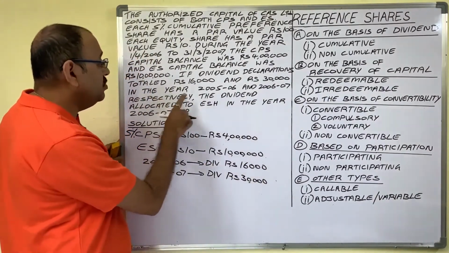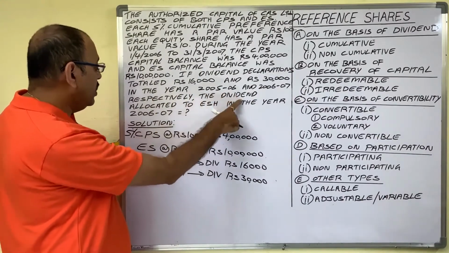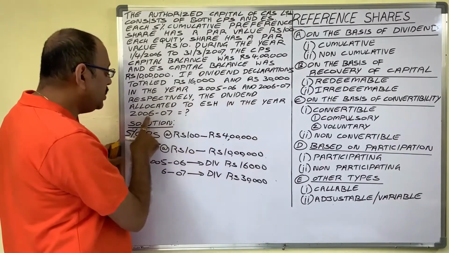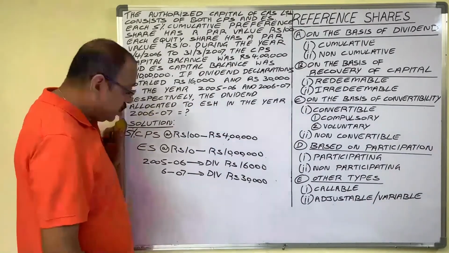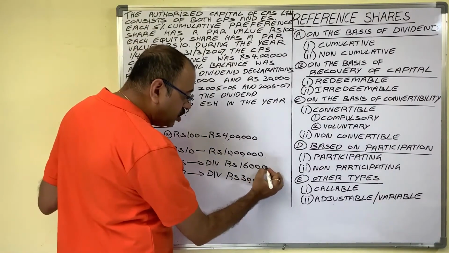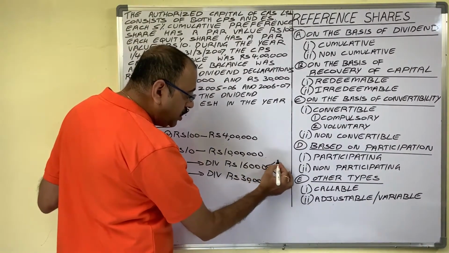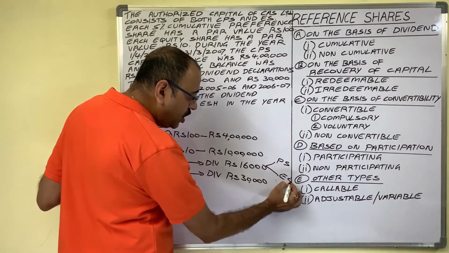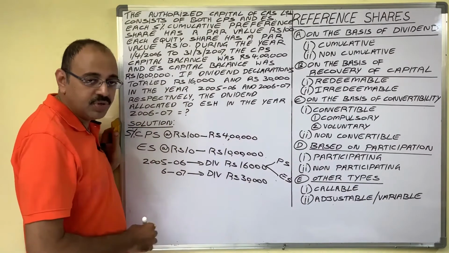And what is being asked? Respectively, how much is the dividend allocated to equity shareholders in the years 6 and 7? So in 2005 and 6, out of this 16,000 dividend, how much is paid to preference shareholders and how much to equity shareholders? There is no information in the question.